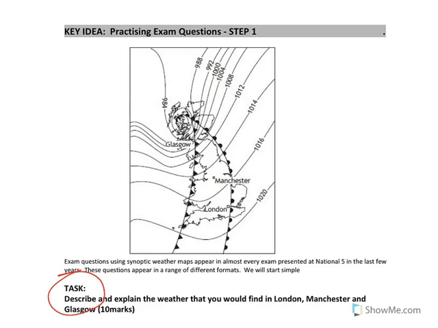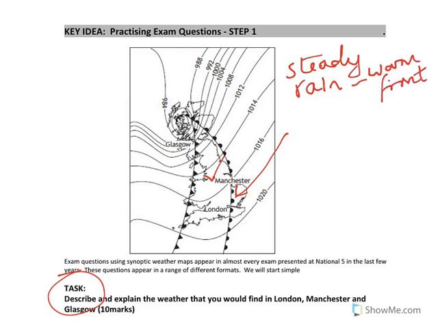So you've been asked to talk about the weather in London, Manchester and Glasgow, but you've actually been given Manchester's model answer, so that one's already been done for you. So the first thing you're going to say is in London, so let's deal with London, it's going to be raining, and it's actually what I would say, it's going to have steady rain, and you would say because it lies under the warm front. Okay, that would be your explanation. And that gets you a descriptive mark for the steady rain and an explanation mark because of the warm front.